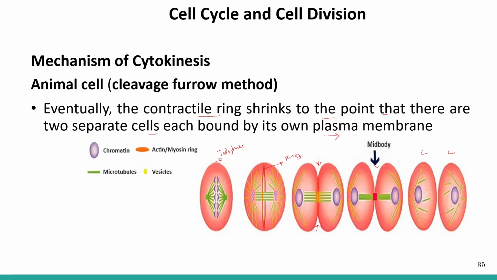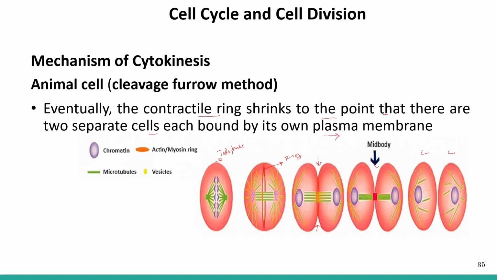So briefly, there is a formation of a contractile ring, made up of actin and myosin filaments, at the equator. This contractile ring moves inwards, pinching the plasma membrane, and eventually it leads to the formation of two daughter cells.